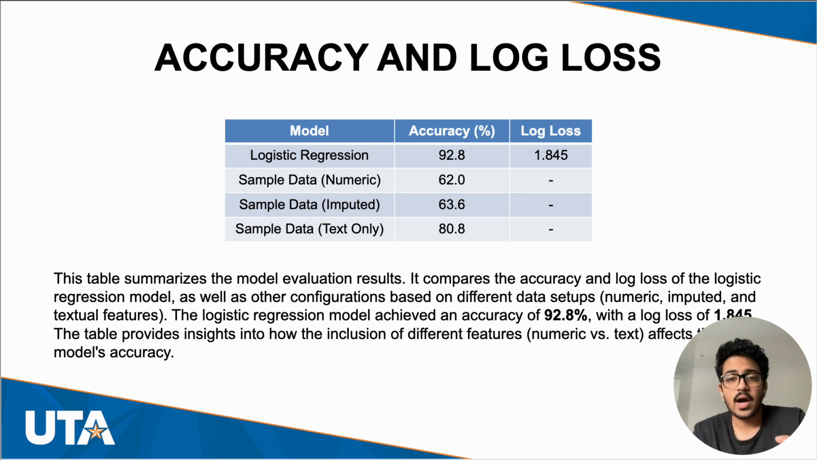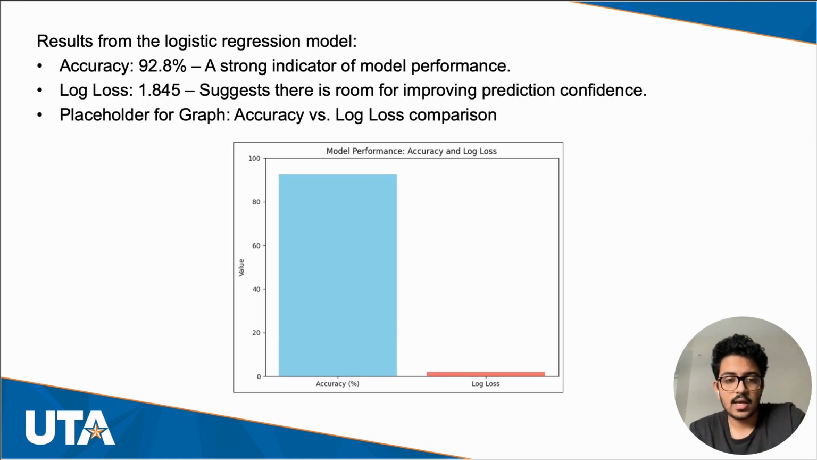Now, while high accuracy is desirable, a model that has low log loss is typically preferred because a high log loss indicates that the model is confident in its predictions even when they are wrong. This suggests that further fine-tuning is necessary to balance accuracy and confidence. As we can see over here, there's a very significant difference between the accuracy and the log loss. There is more room for improvement within the model.